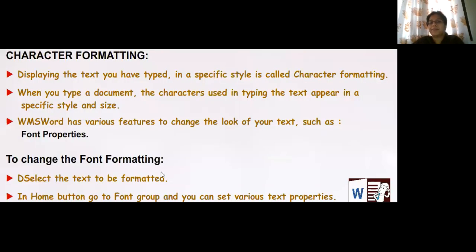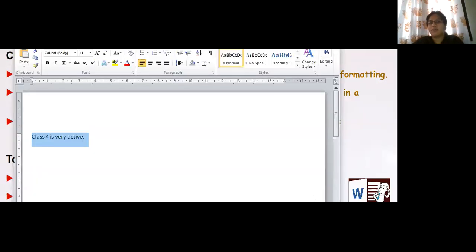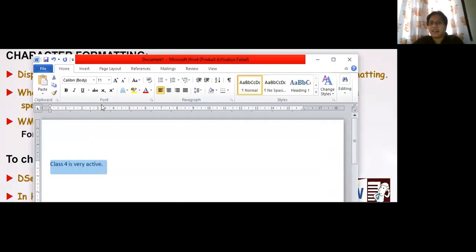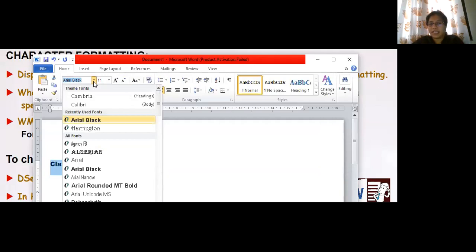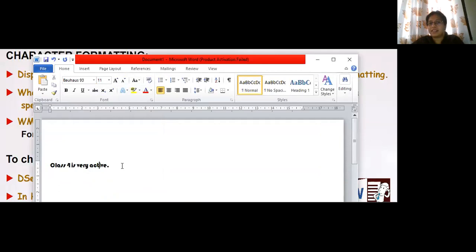In the Home tab, go to the Font group and you can set various text properties. Can you see in the Home tab, in this font group, I can change it? Last class we have seen. Now it's a plain handwriting. I'll change the handwriting, maybe to Arial Black or something else. See how nice it is. I'll make it bolder, italic, underline. Italic is not looking good, so I'll not keep it.